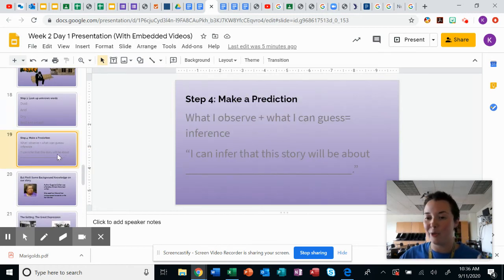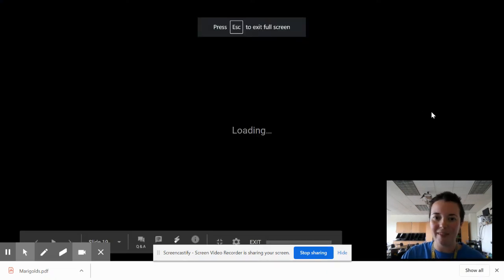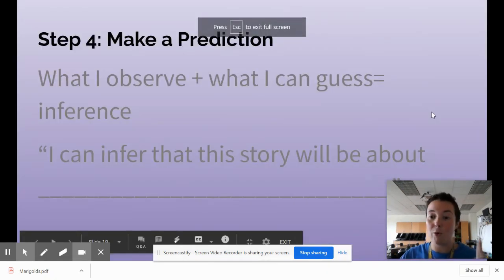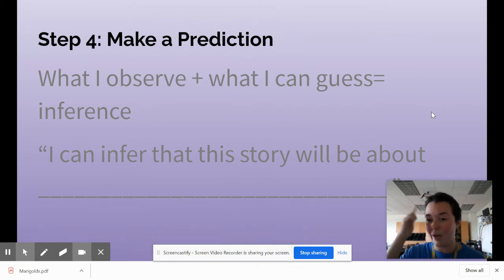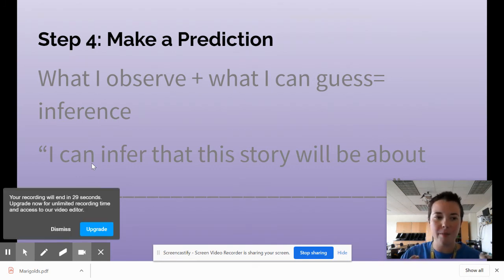Now I'm going to make a prediction. Let's look at how I do that. When you make a prediction, it's what you observe, so what I can see, plus what I can guess. So I could see that this is going to be about flowers, that there's going to be a lot of maybe sadness in this story, but there might be a little bit of happiness too. So I'm going to say I can infer that this story will be about a challenge that somebody overcomes and a way to get through a difficult time. That's what I think it's going to be about.